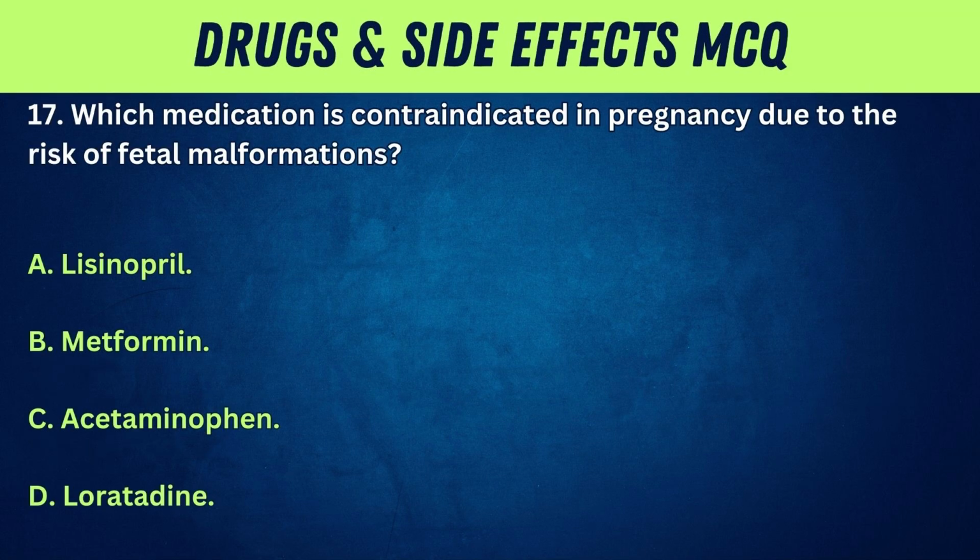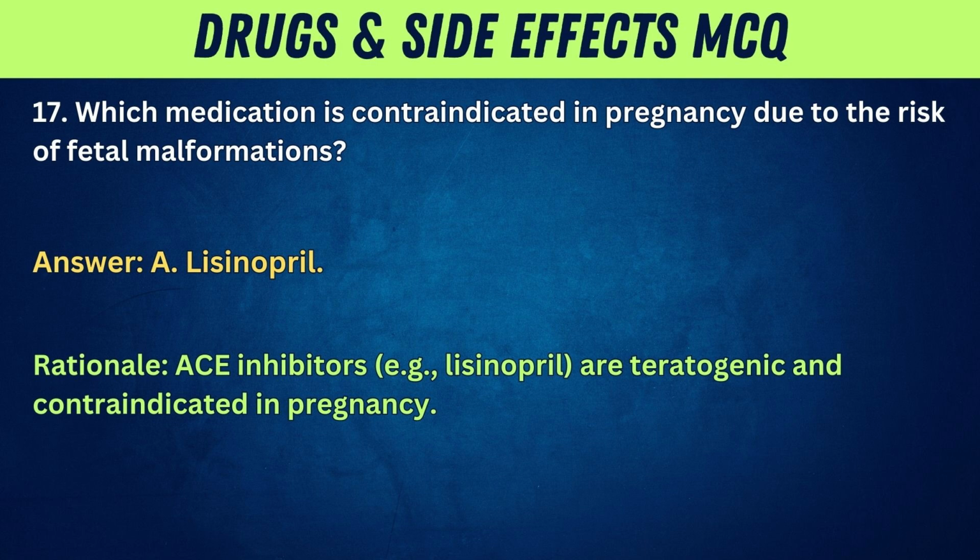17. Which medication is contraindicated in pregnancy due to the risk of fetal malformations? A. Lisinopril. B. Metformin. C. Acetaminophen. D. Loratadine. Answer: A. Lisinopril. Rationale: ACE inhibitors, e.g., lisinopril, are teratogenic and contraindicated in pregnancy.